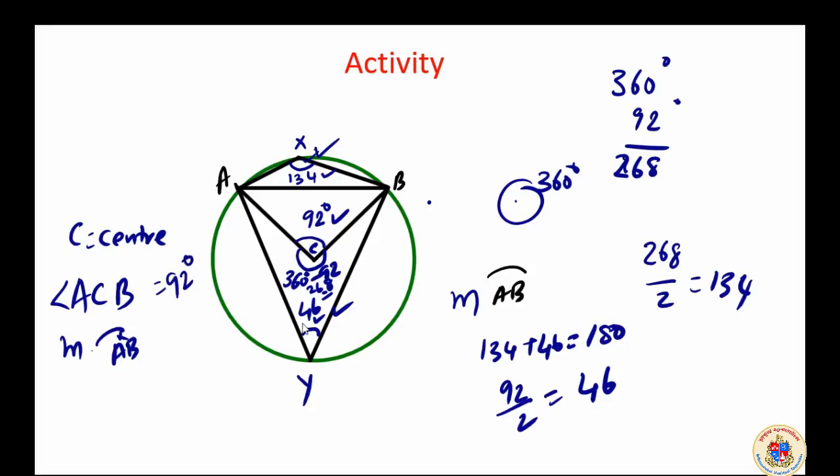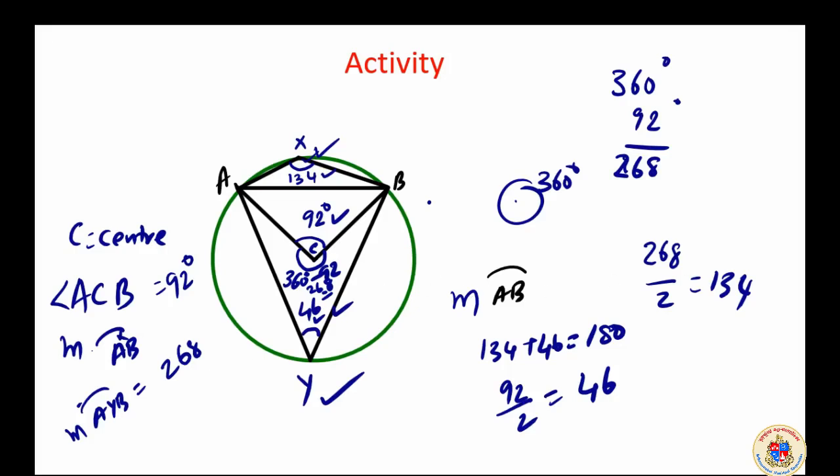The remaining angle out of 360 degrees is its reflex angle. That becomes the angle for the other arc AYB. That arc's central measure we will write as 268. Understood? So you can pause the video, observe it, and do this activity, then continue with the video, so that you feel there is a connection. No need for the same measurements, you simply draw a circle and complete it.